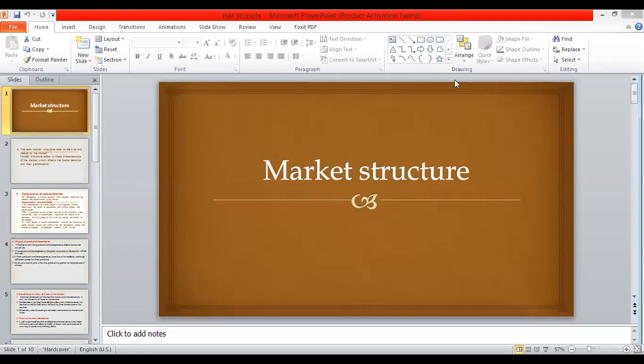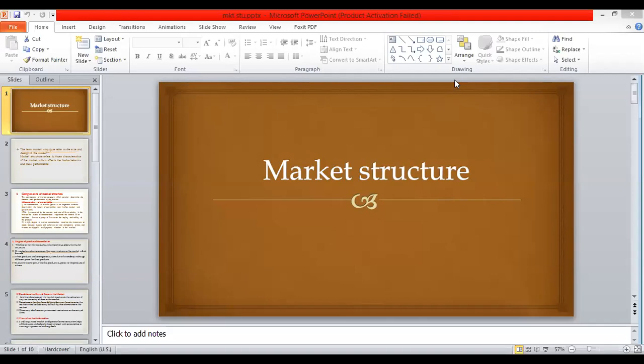Today we start our next topic, market structure. Already we finished two topics, that is, first one, market and agricultural marketing, scope, importance, and second one, classification of market.